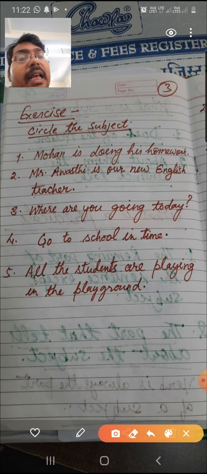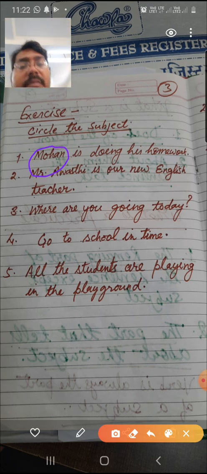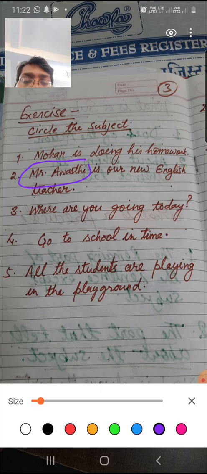Here now, this is another kind of subject. In this, Mohan is doing the homework. So who is doing the homework? Mohan. You easily find out this is Mohan subject. Mr. Awasthi is our new English teacher. Who is our new English teacher? Mr. Awasthi. So that is easy.